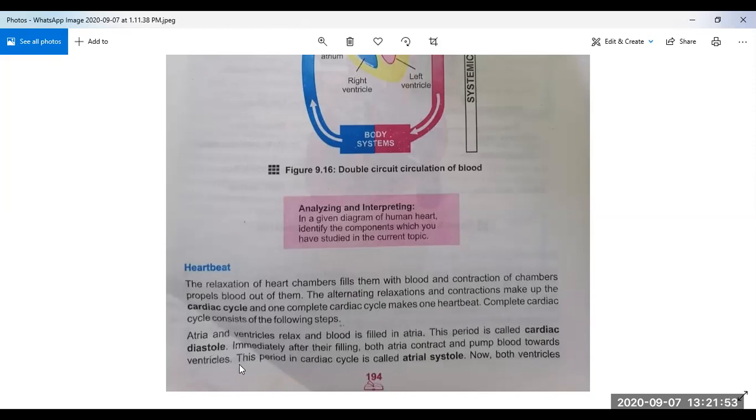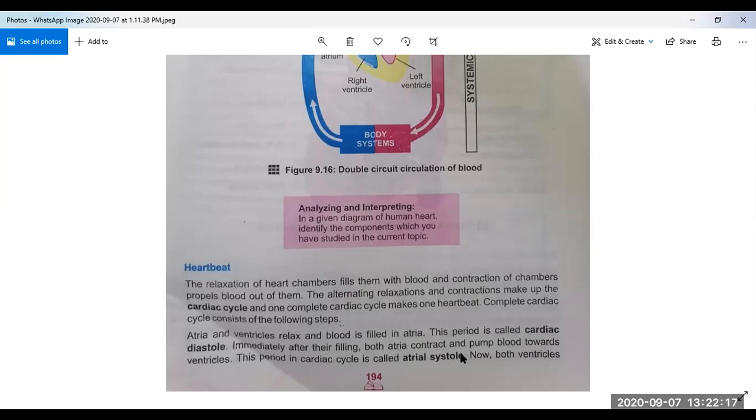Immediately after their filling, both atria contract and pump blood towards ventricles. So both atria are filled with blood and they pump their blood to ventricles. This period in the cardiac cycle is called atrial systole.